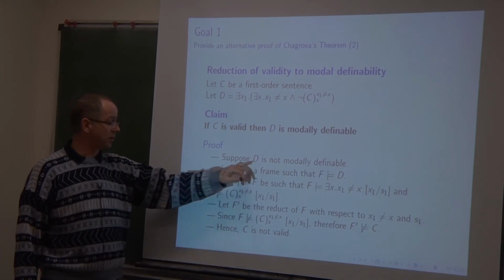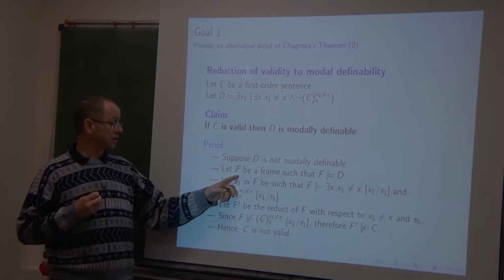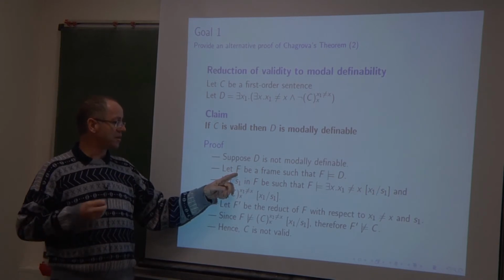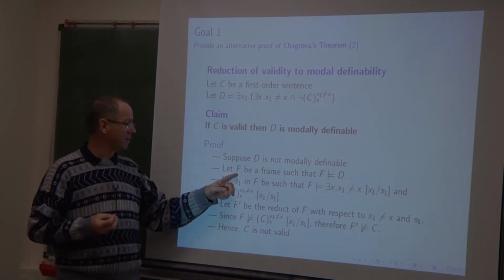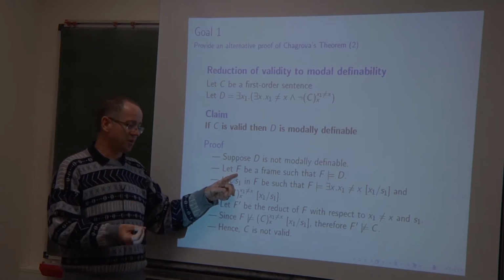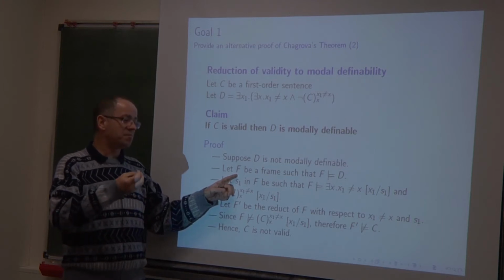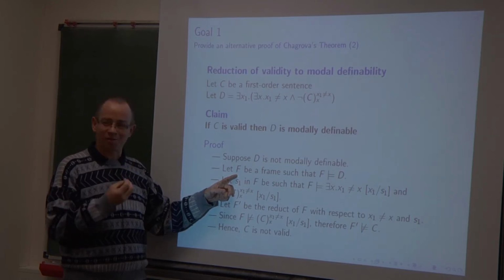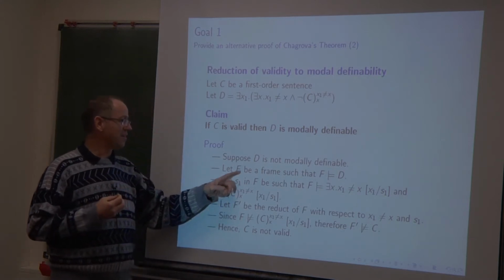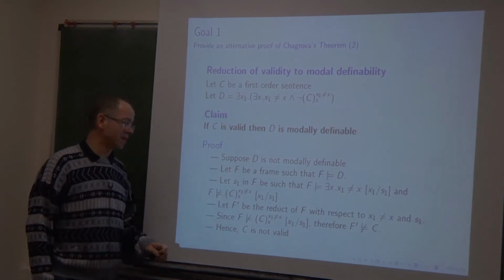Suppose D is not modally definable. It means that there exists a frame which satisfies D as a first order sentence. Why does such a frame exist? Because if such a frame does not exist, it means that D is false as a sentence in every Kripke frame. But if a sentence is false in every Kripke frame, then it corresponds to the modal logic formula false. And since we have assumed that D is not modally definable, then there exists such a frame F.